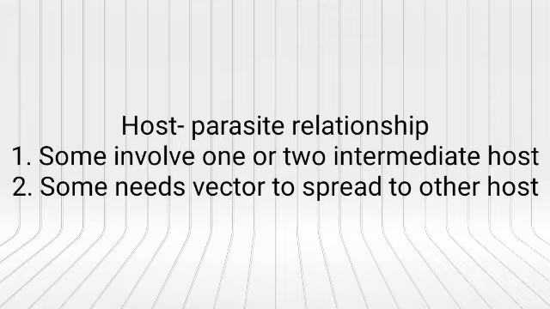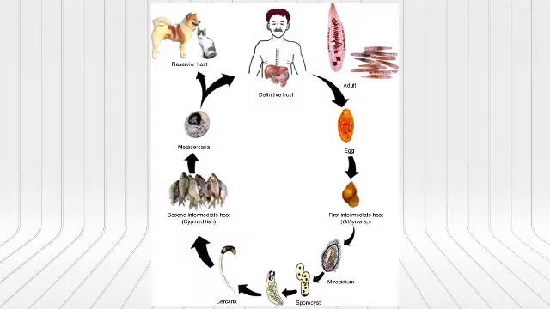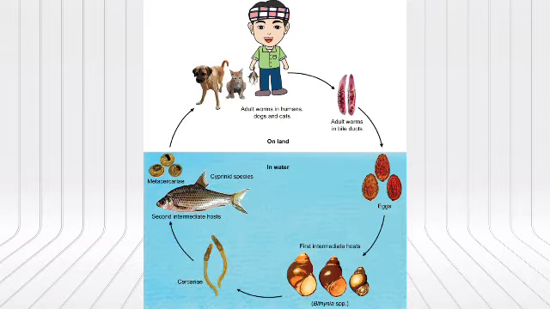That means they involve one or two intermediate hosts. The human liver fluke is a parasite in the liver of a man. This parasite needs two other intermediate hosts, a snail and a fish, where they spend the remaining part of their life to complete the life cycle, to get matured, and then they come back again to man to parasitize him.